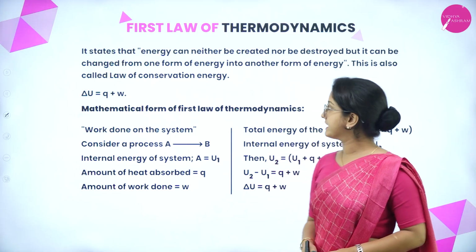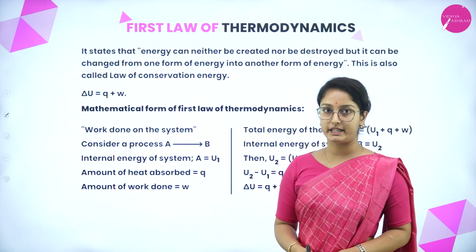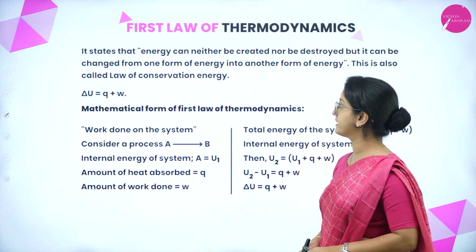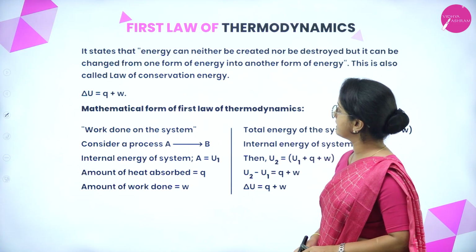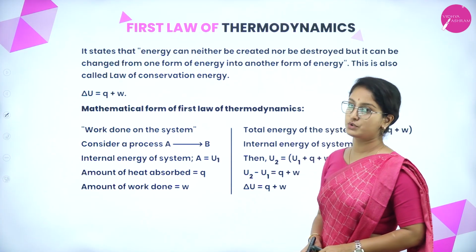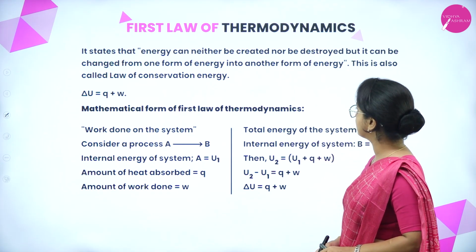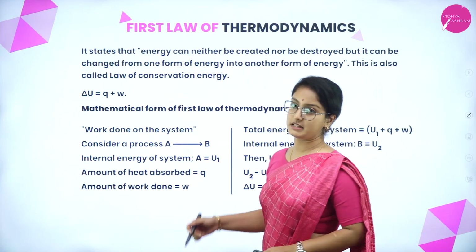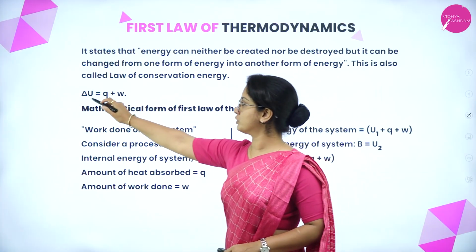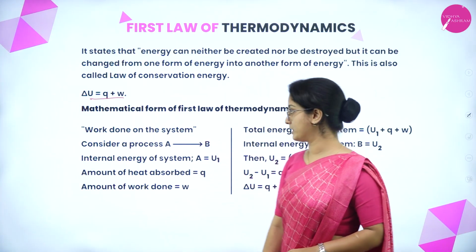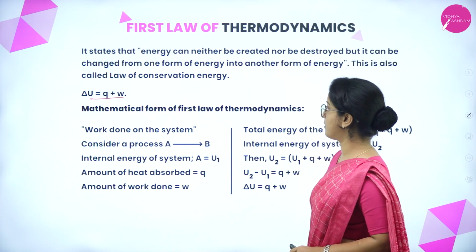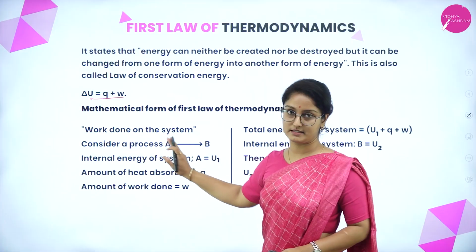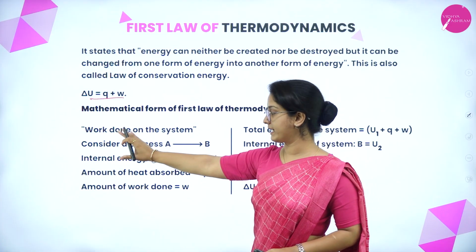So the next topic is the first law of thermodynamics. It states that energy can neither be created nor be destroyed, but it can be changed from one form of energy into another form. So this is also called the law of conservation of energy. The mathematical representation is delta U is equal to Q plus W, where W is the work done on the system.